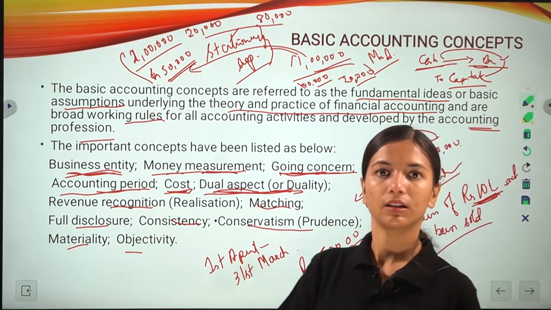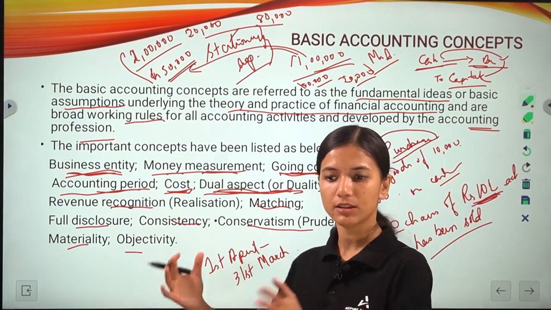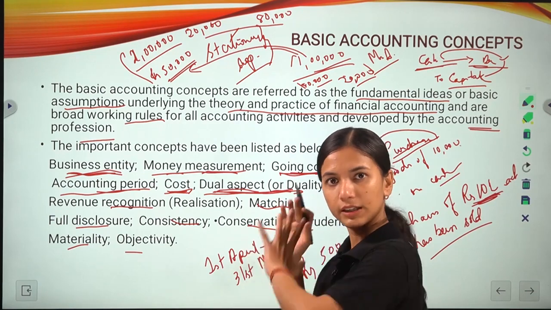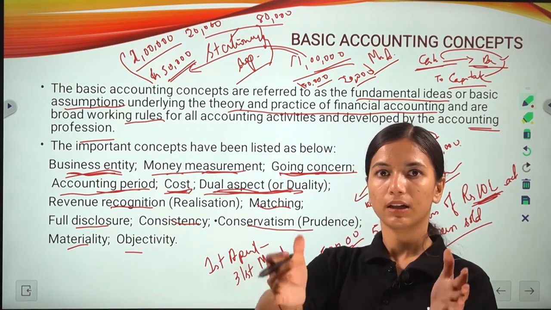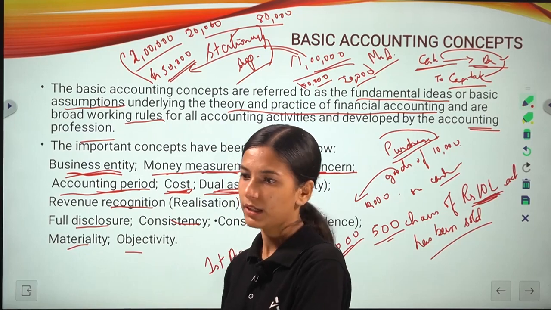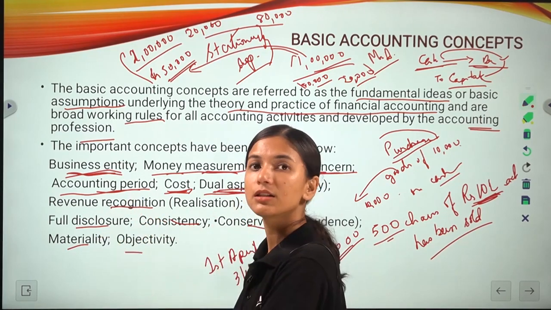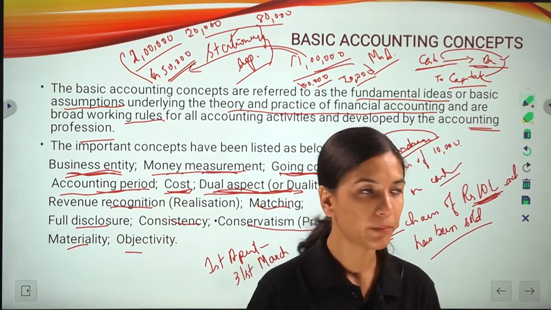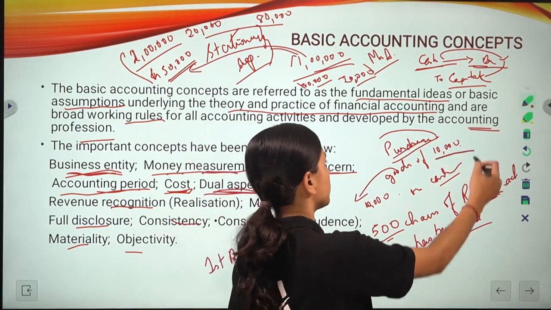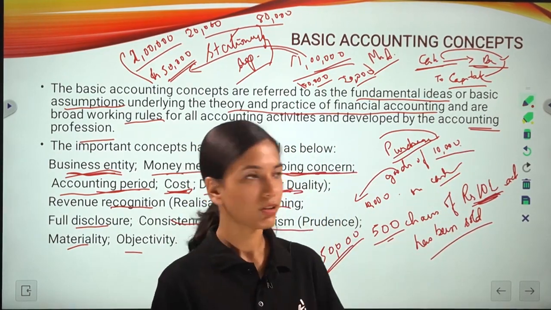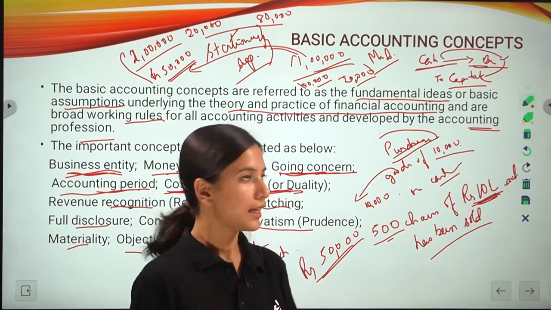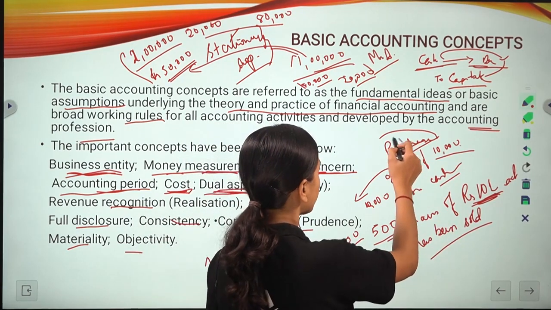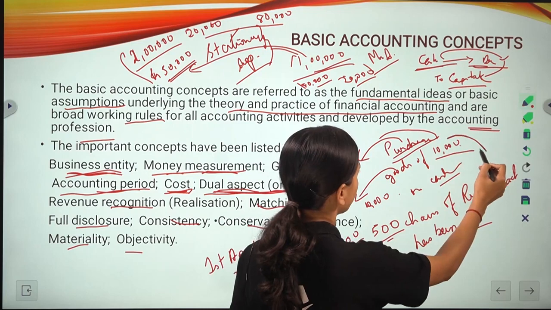You have brought something into the shop for 10,000 rupees. But in place of this you are going to pay 10,000 to the person from whom you bought these things. So you are getting something and giving out something.